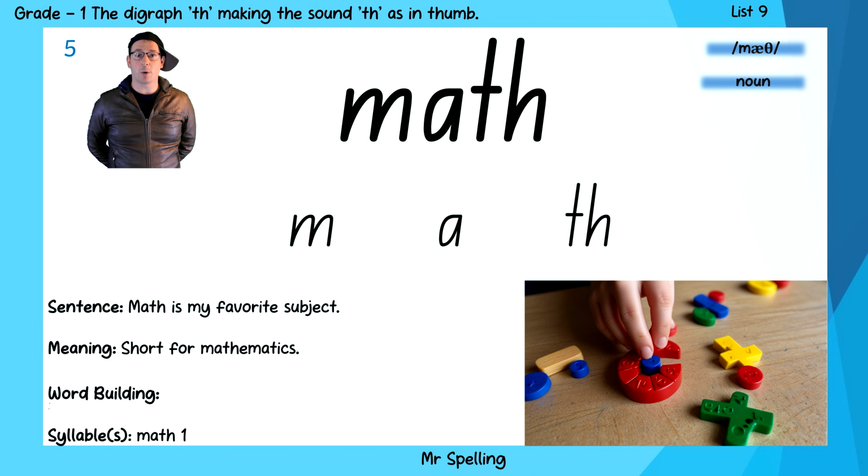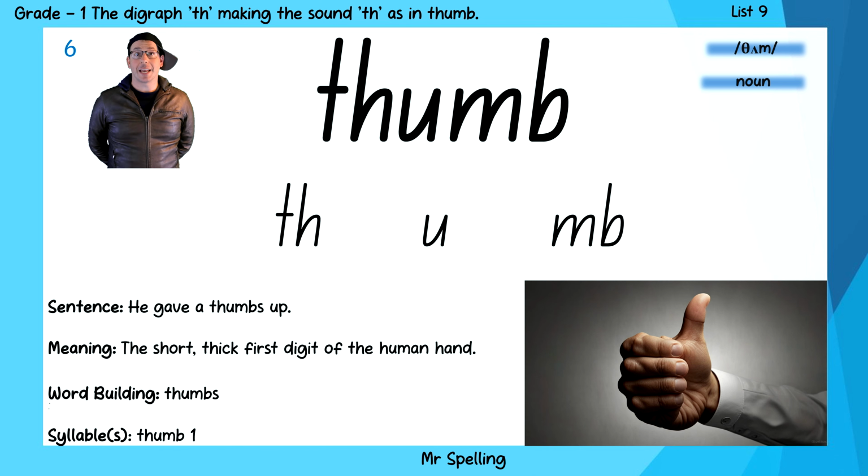Math is the next word on our list. It's a subject at school where you might study numbers and reasoning. And the sounds of math are m, a, th, math. The next word on our list is the word thumb. The thumb is on the end of your hand. Thumb. And the sounds of thumb are